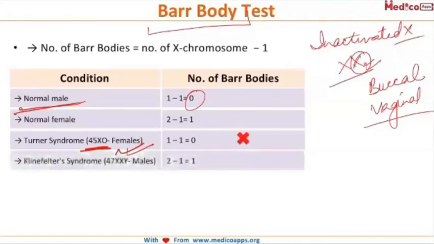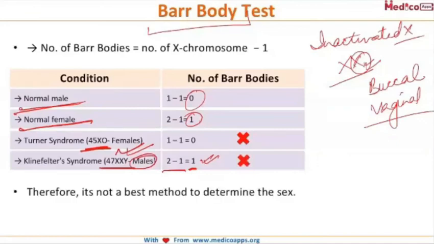The next is Klinefelter syndrome, and in this the genotype is 47,XXY. Now in these individuals, the number of bar bodies will be 2 X chromosomes minus 1, and that is 1. But we have said that if there is one bar body, we expect them to be normal females. But these Klinefelter syndrome individuals are phenotypically male. So again, this is an exception to this rule. Therefore, it is not the best method to determine the sex.